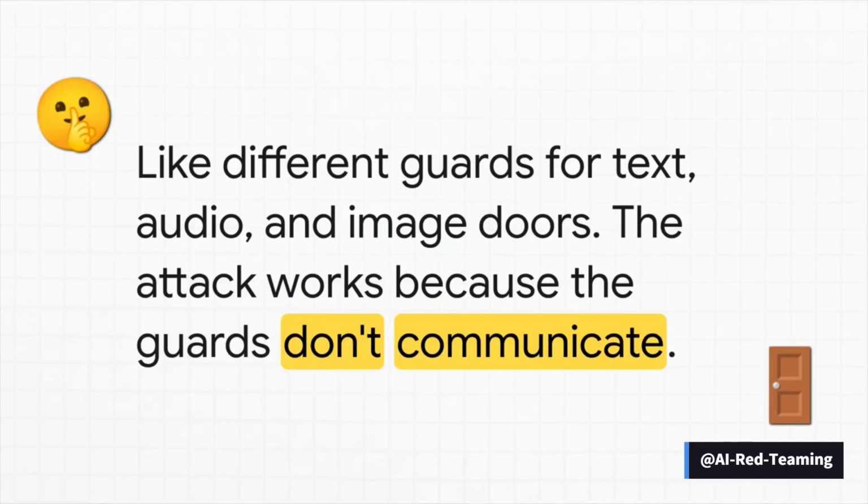Here's a great way to think about it. Imagine the AI's safety system is like a high-security building. You've got one guard at the text door, another at the audio door, and a third at the image door. The whole trick, the reason this attack works, is that those guards, they aren't talking to each other. By hopping between entrances, you're basically slipping through the cracks in their security.